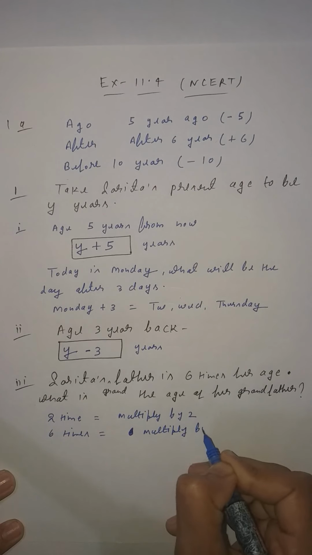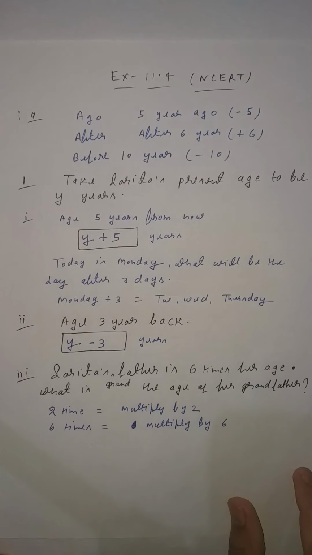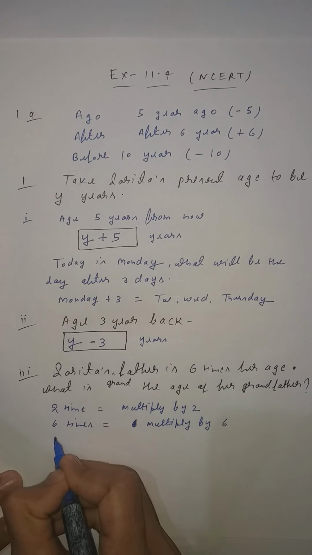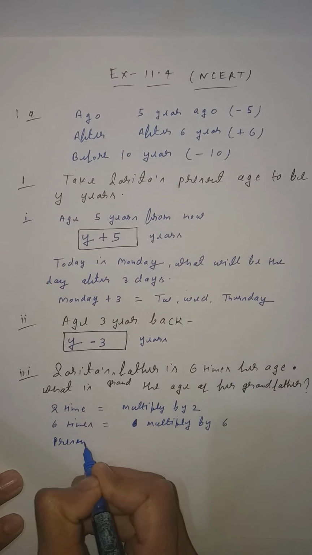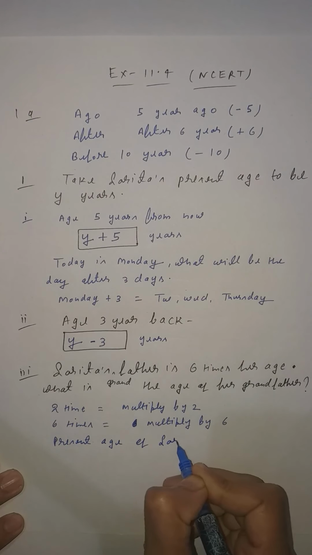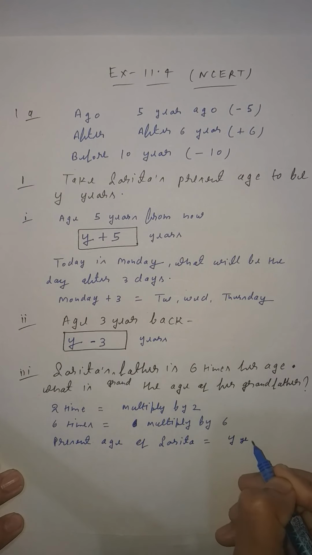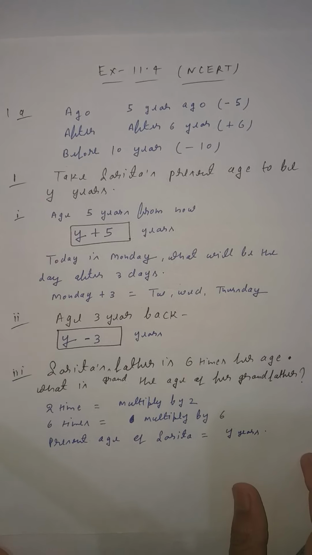Multiply by 6. Clear student? What is given? Sarita's father is 6 times her age. Now you know that the present age of Sarita equals y years. You know that very well because it is mentioned in the question, and her grandfather is 6 times.